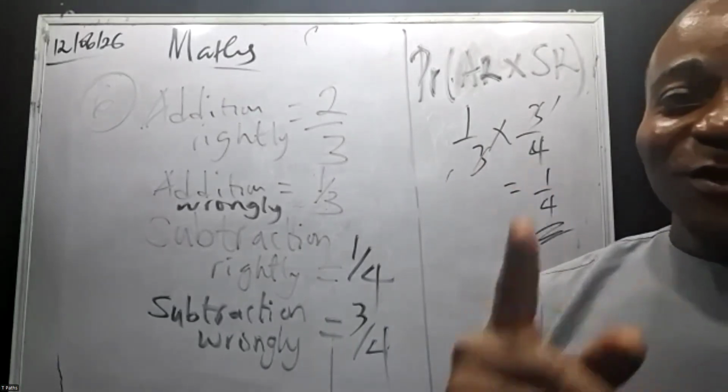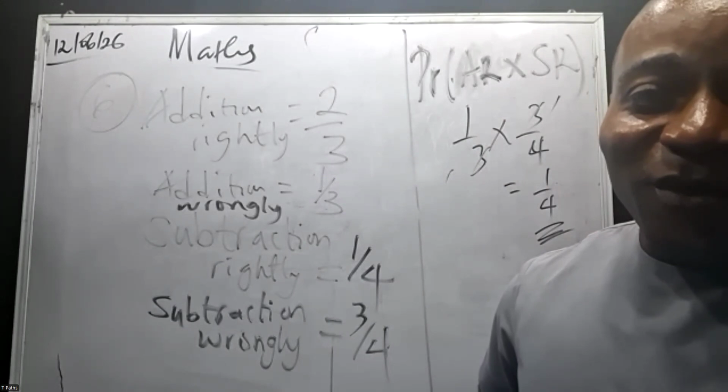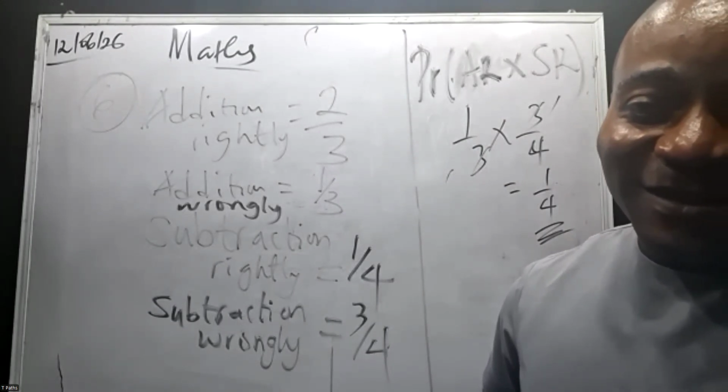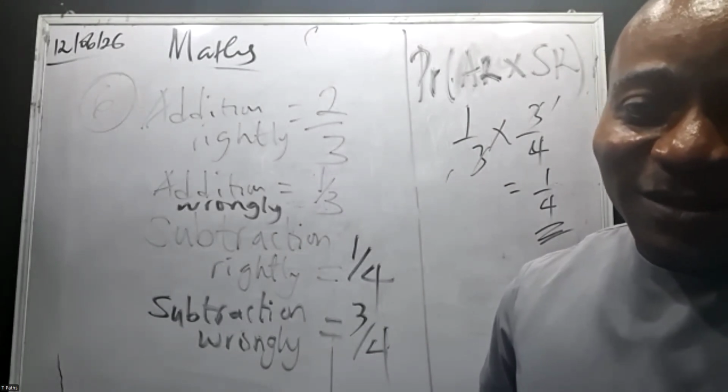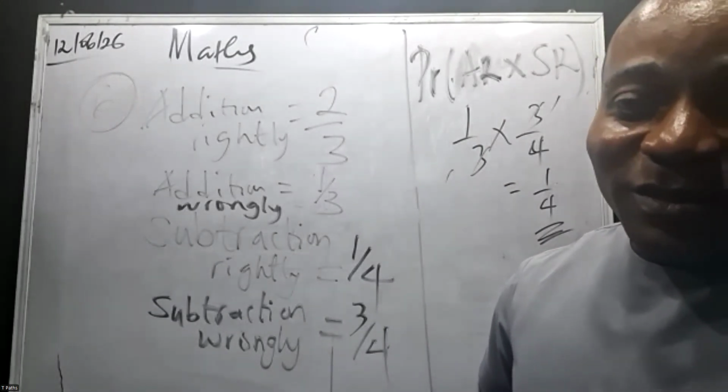I have a gift for you. Somebody said 1 over 4 before I solved the question. Who's that?